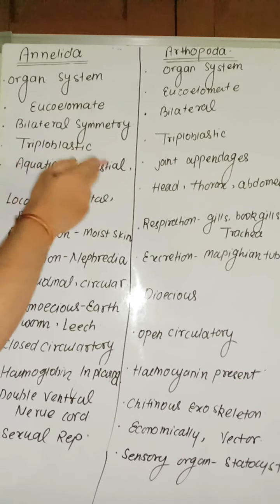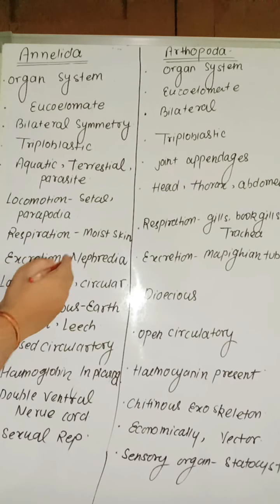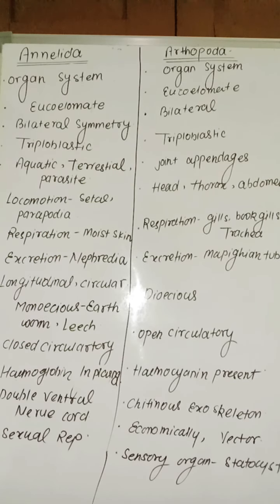They may be aquatic, terrestrial, or parasites. Locomotory organs are setae and parapodia. Setae are present in the earthworm and parapodia are present in the nereis. Respiration is through the moist skin. In the earthworm, through the moist skin, they diffuse the gases and respiration takes place. Excretion is by the nephridia. In annelids, they have longitudinal and circular muscles. By these muscles, they help in locomotion.